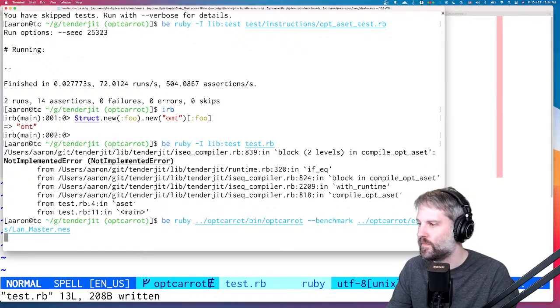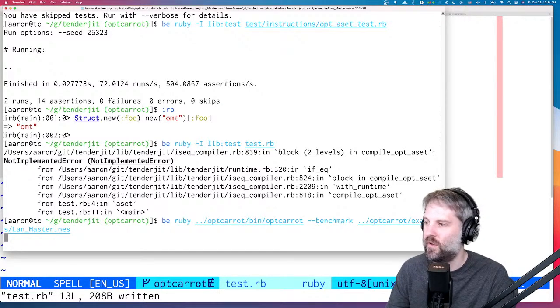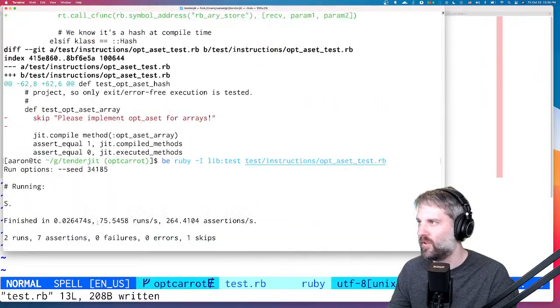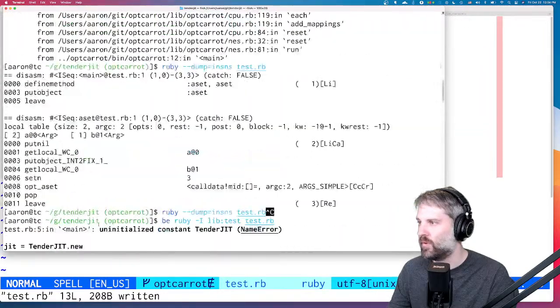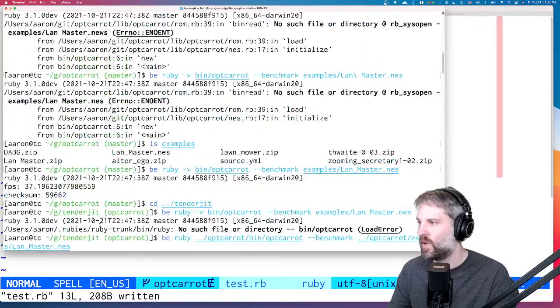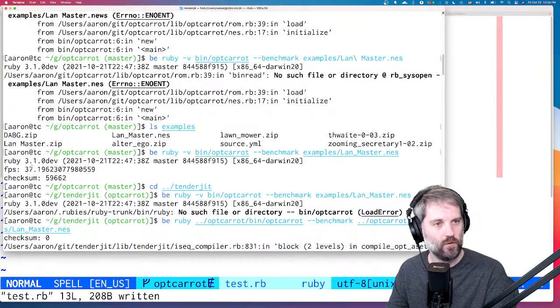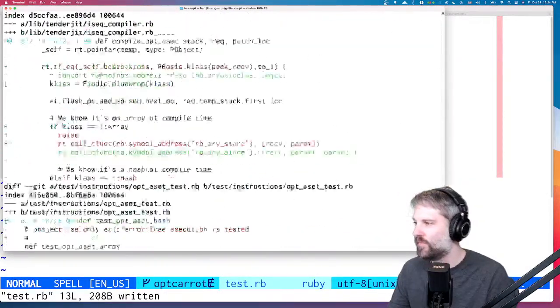Here we go. Nice. So it ran opt-caret, and it exited once on get constant. And actually, this isn't bad. 45 frames per second. What were we seeing with regular Ruby? I thought I had it here. 37 frames per second. Hey, that's kind of cool.